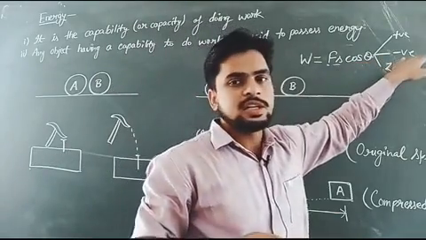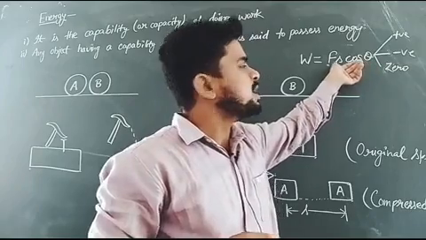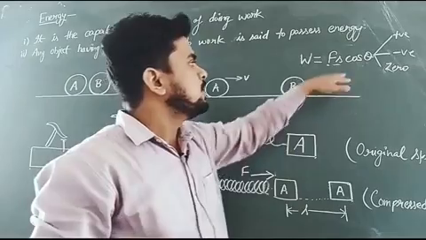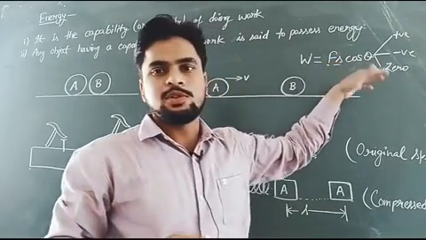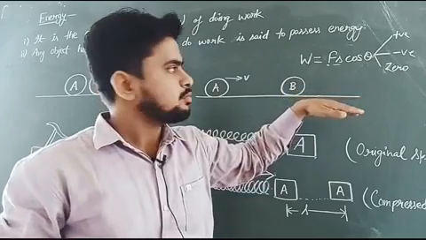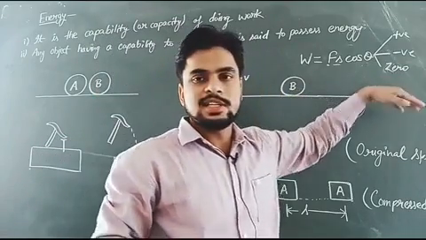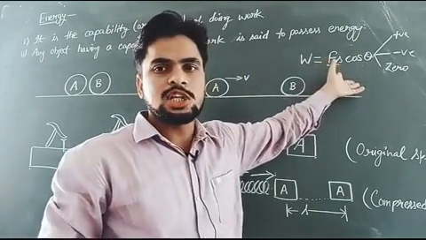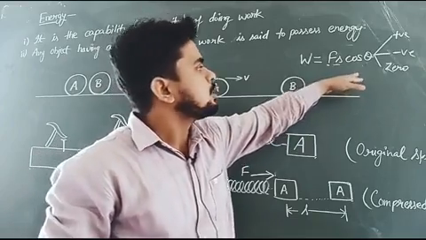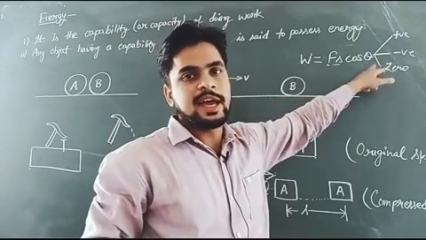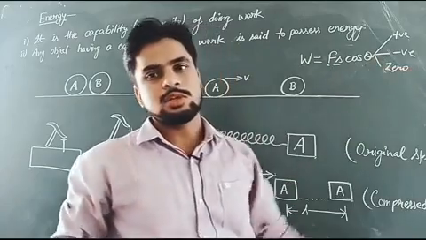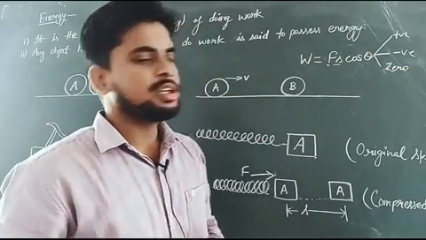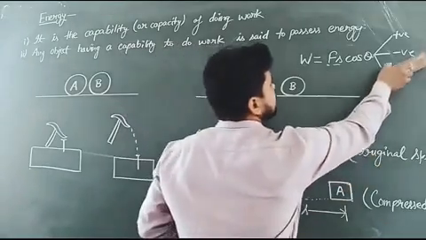Work is said to be negative when the direction of displacement is opposite to the direction of the applied force, or the angle between the displacement and force is an obtuse angle. Zero work is the special case in which force and displacement are perpendicular to each other, that is, theta, the angle between force and displacement, equals 90 degrees. So these are the things that we learned in our previous class.